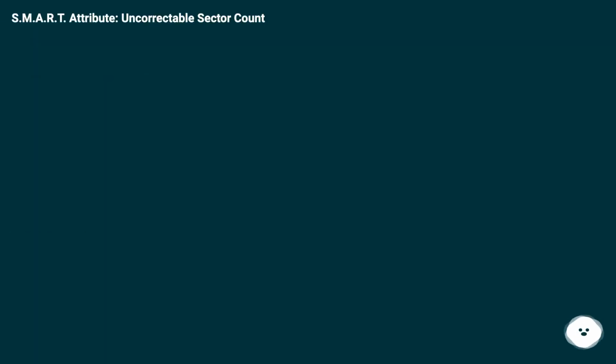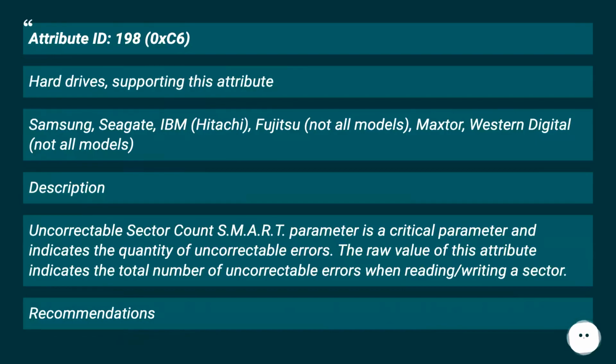SMART attribute, uncorrectable sector count. Attribute ID 198, 0xC6, hard drives. Supporting this attribute: Samsung, Seagate, IBM, Hitachi, Fujitsu (not all models), Maxtor, Western Digital (not all models). Description: uncorrectable sector count SMART parameter is a critical parameter and indicates the quantity of uncorrectable errors. The raw value of this attribute indicates the total number of uncorrectable errors when reading or writing a sector.